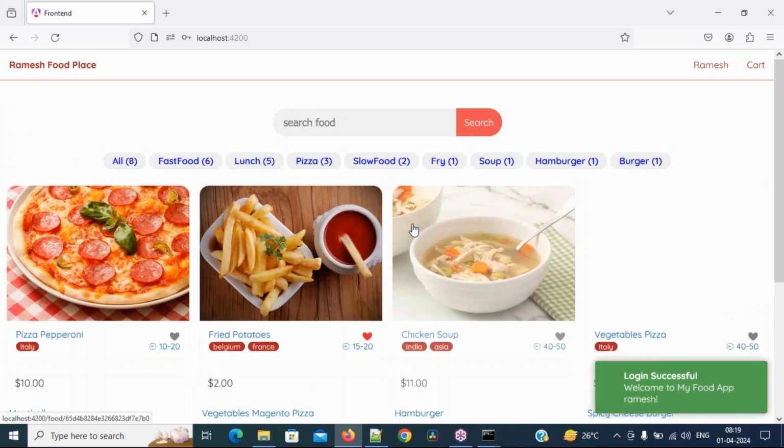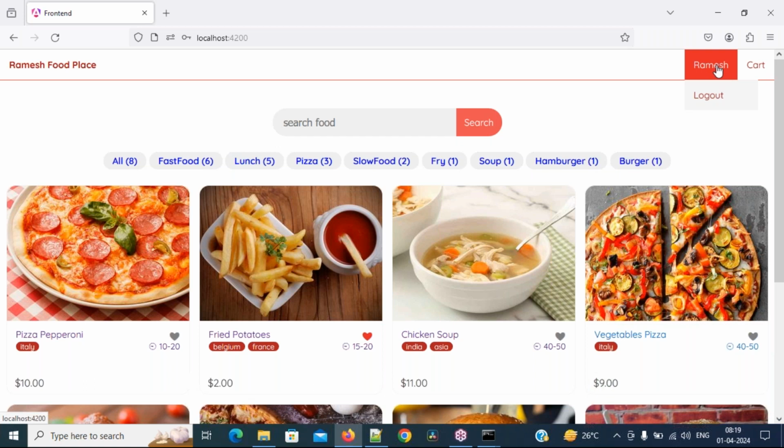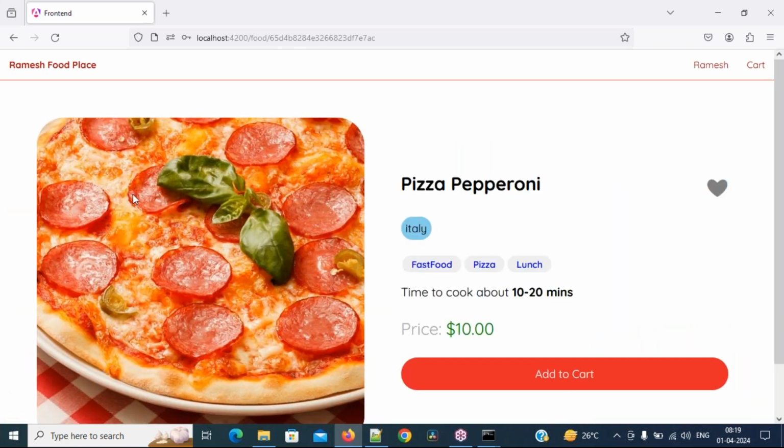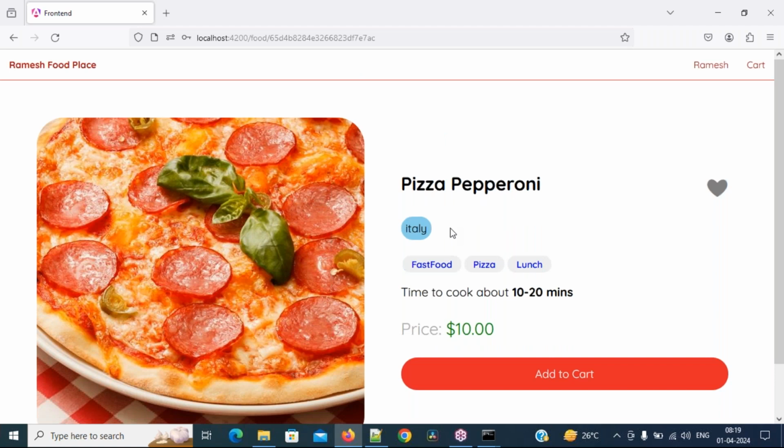Click on login. See it, immediately it is showing login successful. Welcome to my food app, Ramesh. And your username is also displayed here, Ramesh. Okay, now click on the product, whatever you want. So for example, say details page. Whenever you click on the product, it goes to the product details page. This is the product, this is the product name. Favorite or not, it is also showing here.